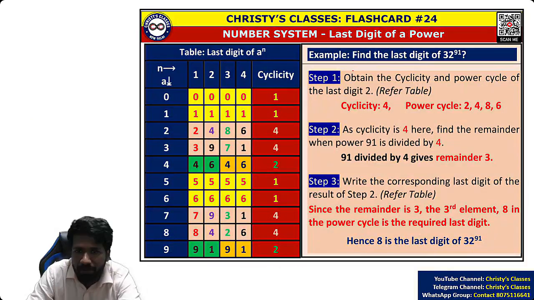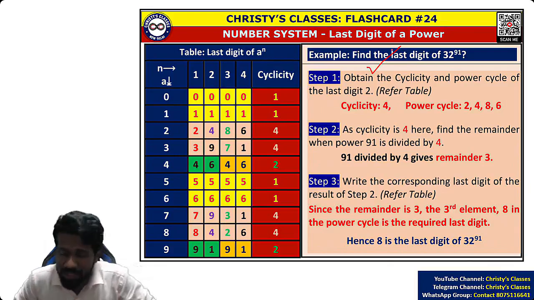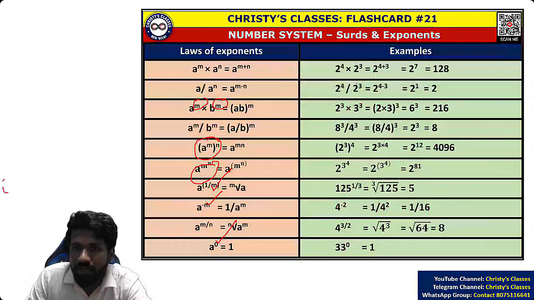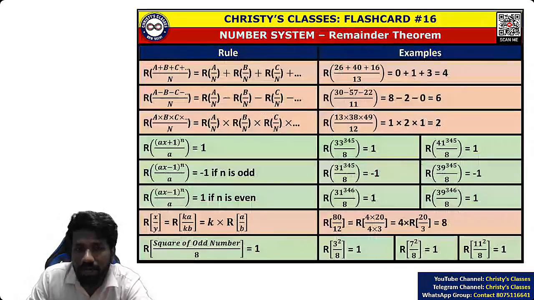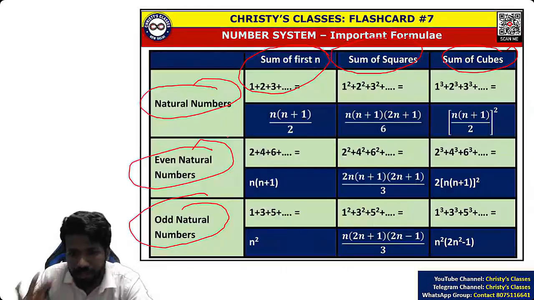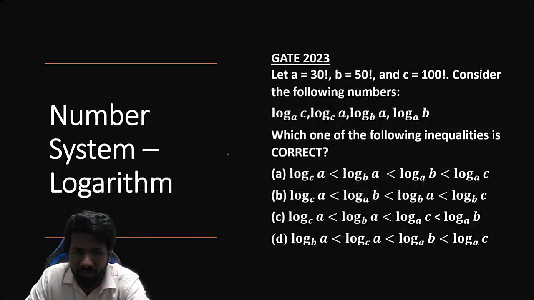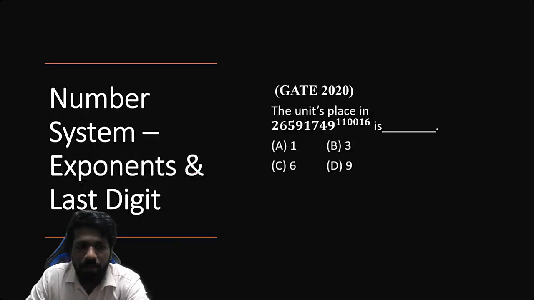And last digit of power, with a single flashcard you can learn the full of it. That we will be discussing in a separate chapter. Surds and exponents and last digit. So that also I hope you got an idea. I am giving you a complete breakdown of all topics of the GATE general aptitude section. So that is exponents and last digit.